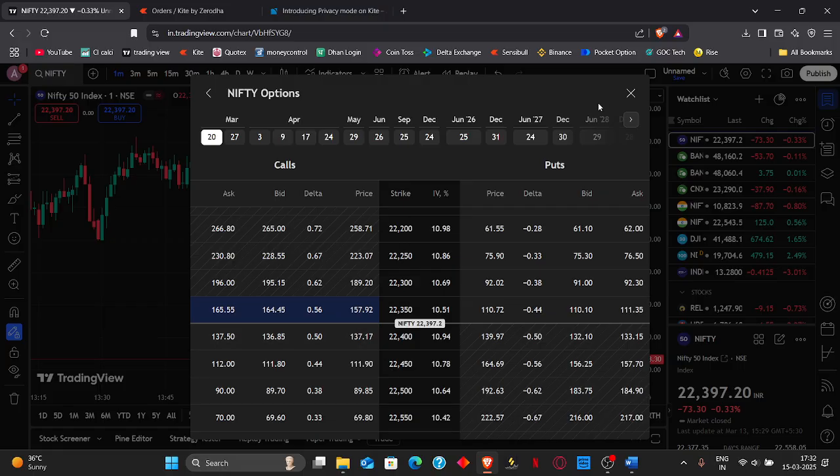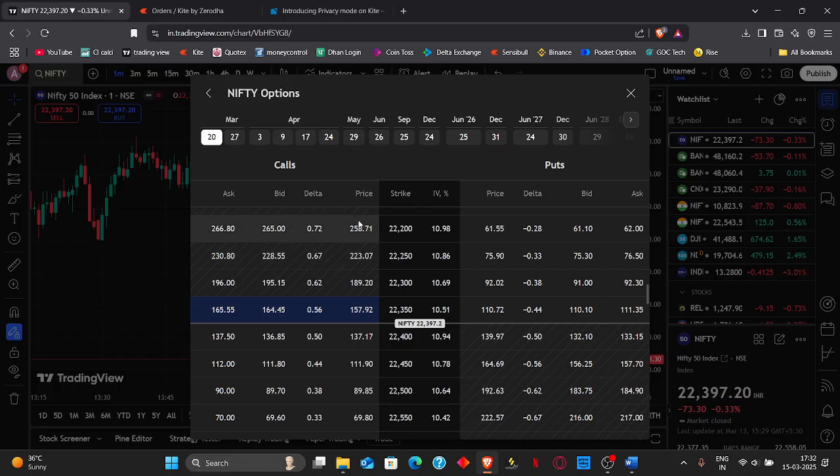Now, we have learned about in the money and at the money. Now out of the money. Out of the money means any strike prices going further beyond the current price of the Nifty 50 in a call option are called out of the money call options. These are all the strike prices above the current price of Nifty 50, like 22,400, 22,450, 500, 550, and further. These are all out of the money options, and they are sold very cheap in the market.